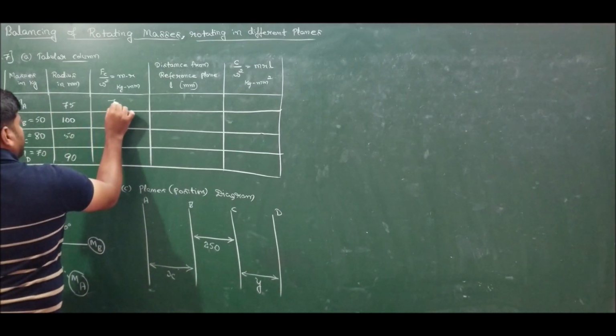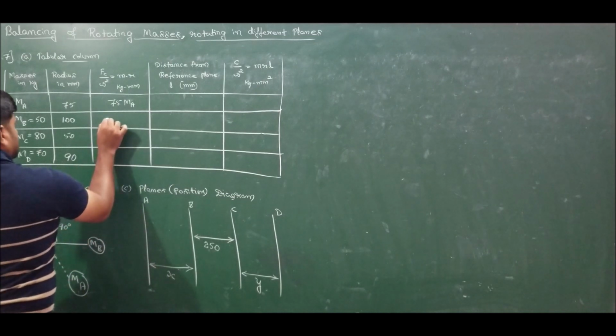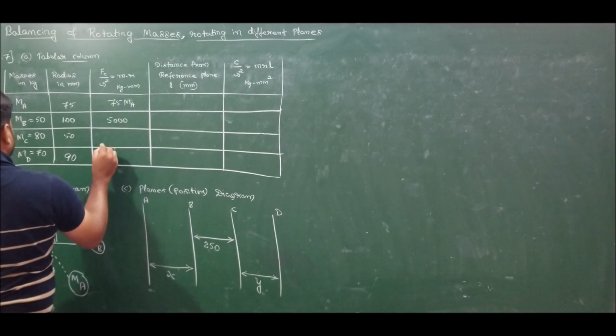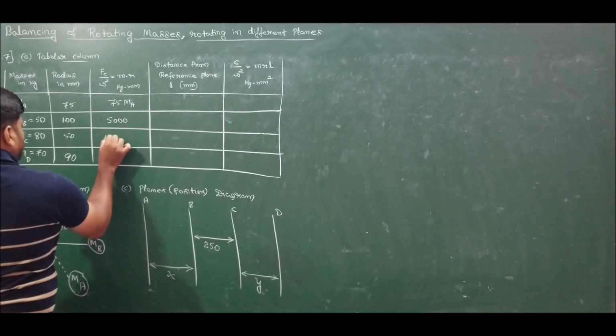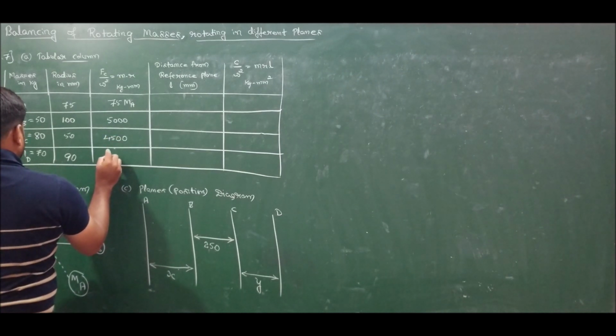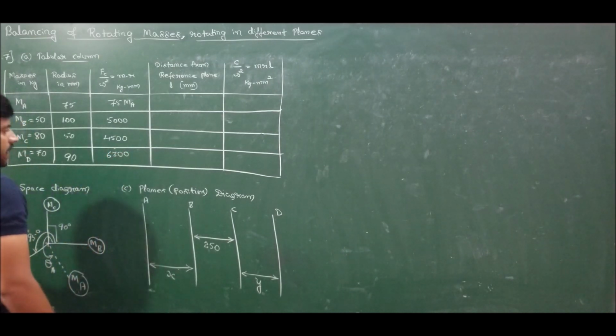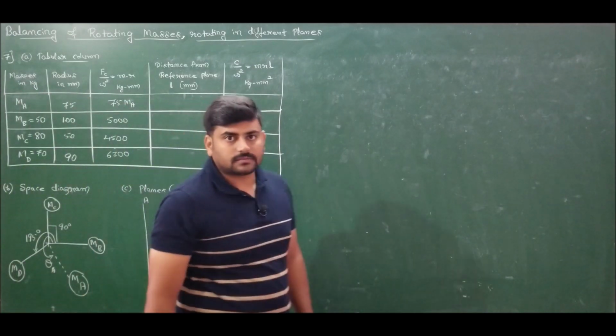This is 75 MA, this is 5000, 8 5s are 45, 4500, 9 7s are 63, 6300. So this is what we have.